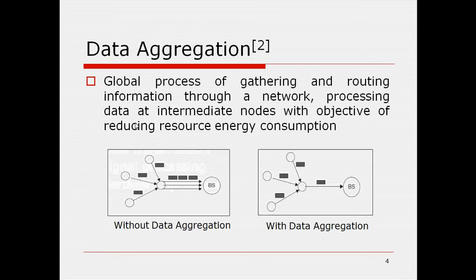Next. Data aggregation. Data aggregation is a global process of gathering and routing information in network, processing data at intermediate nodes with the objective of reducing resource energy of node. In figure we can see this. In figure 1, without data aggregation, all nodes send to the base station. So here 3 packets we have to send to base station. If we apply data aggregation, then at intermediate stage we apply some summation, average, or any function, so that after processing we send only 1 packet to the base station. This reduces the data transmission.